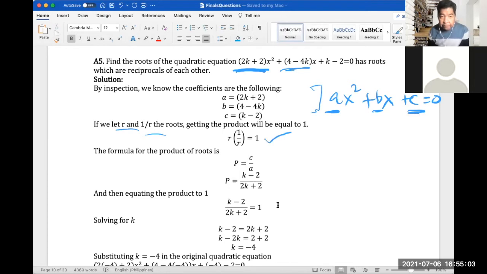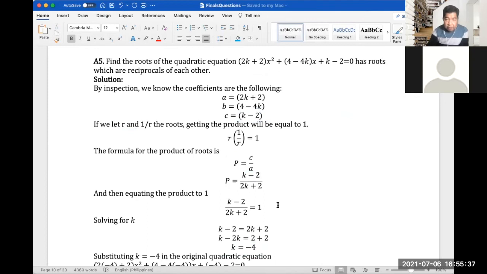The formula for the product of roots is P equals C over A. So C is equal to k minus 2, substituting this, and A is 2k plus 2 here. So equating the product to 1, because we know that the product of the roots is 1 as solved here, we got k equal to negative 4.